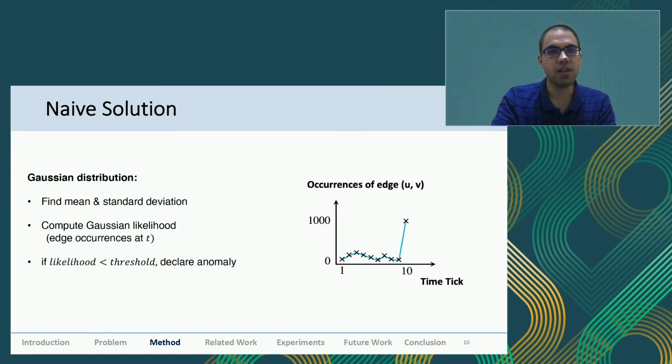The naive solution for this problem is that we can assume that our entire distribution is Gaussian. If we assume that the entire past is a Gaussian distribution, we compute the likelihood at the current time instant, and if the likelihood is lesser than the threshold, we declare it as an anomaly. The problem with this assumption is that we are assuming our entire past follows a Gaussian distribution. That is not what happens in real life, so you cannot really make that strong an assumption.